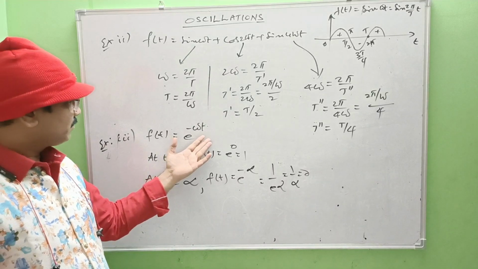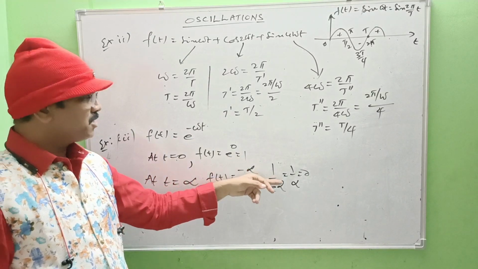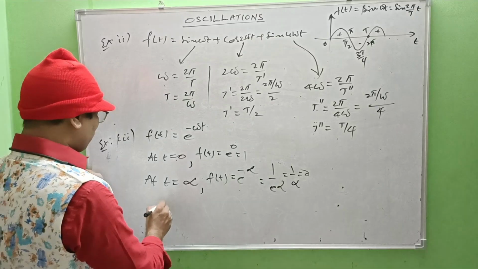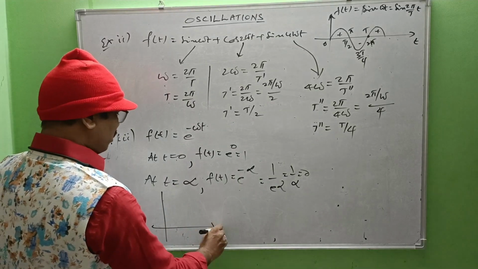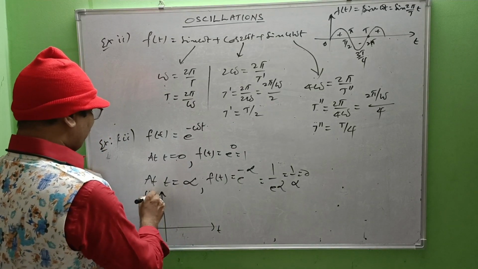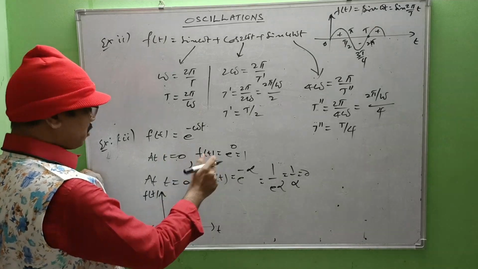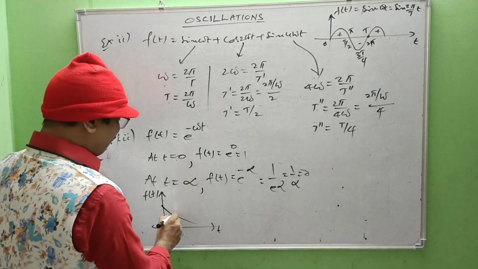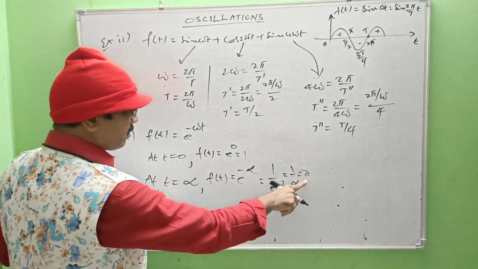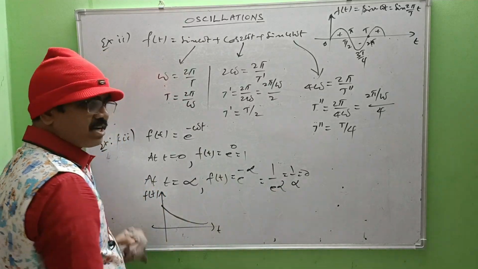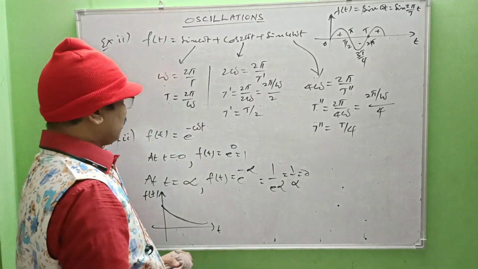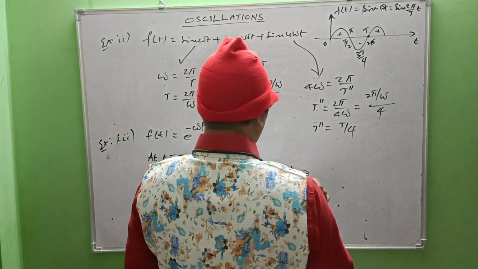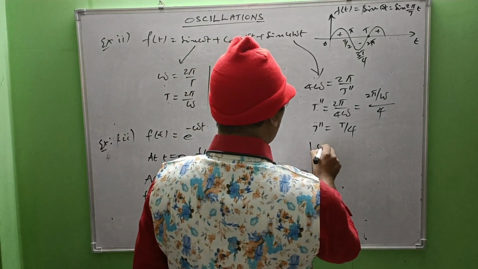So the value decreases from 1 to 0 exponentially, like this. At t equal to 0, the value of the function is 1. At t equal to infinity, it reaches 0. Exponential variation. Right?